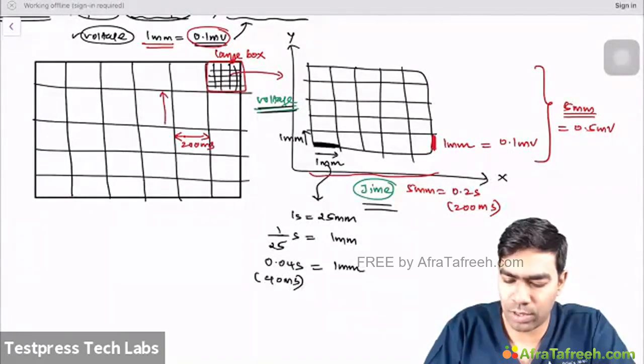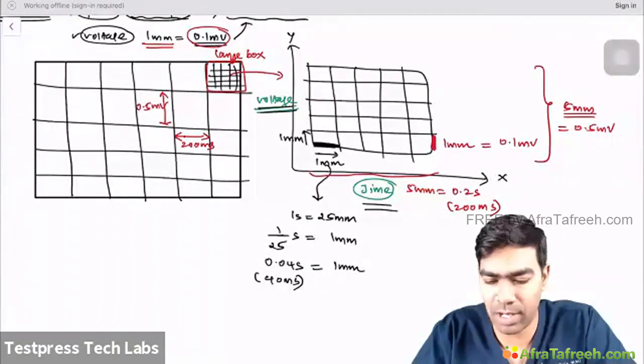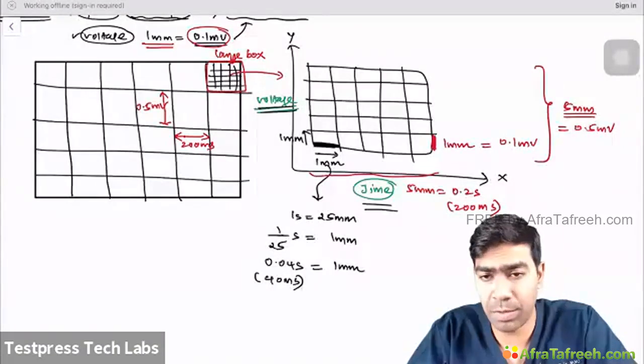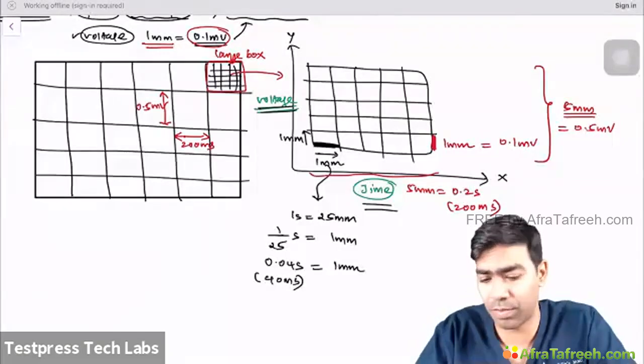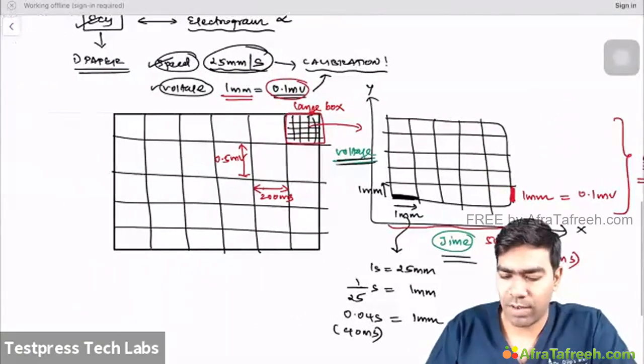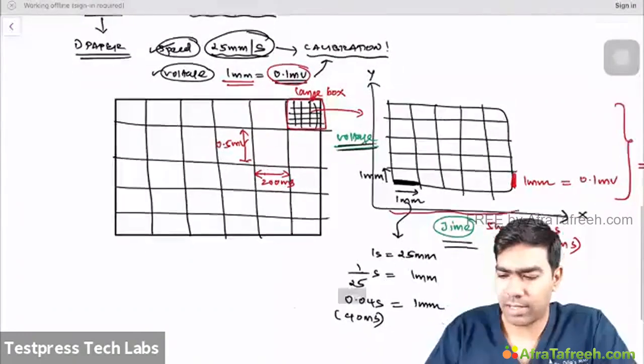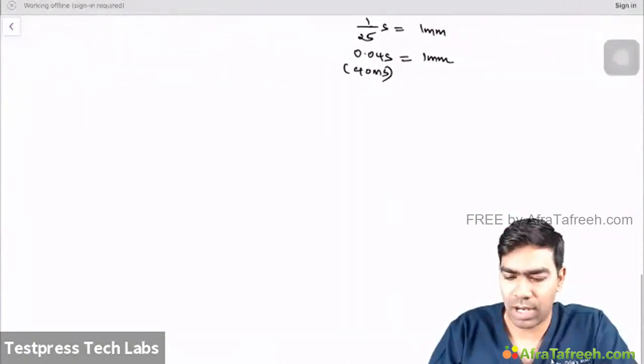And one large box in the y-axis must be equal to 0.5 millivolt. So this is the basic calibration, and this should be at your fingertip. Even before you start, this is really, really important. So you have to know about the ECG paper first. Once we have understood the ECG paper, the next step is to understand the lead system, because this is what you're going to place.